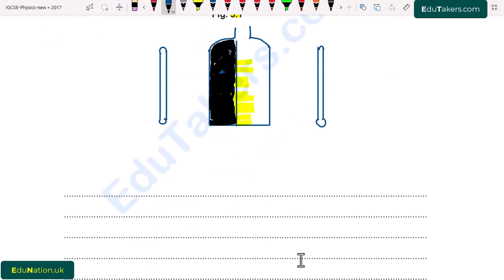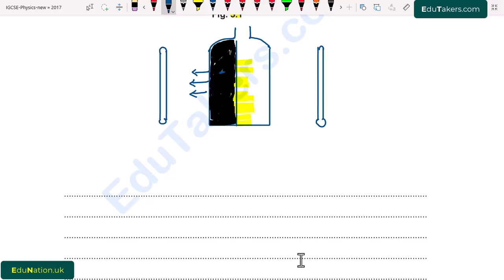Here we expect that the temperature of the thermometer that is closer to the black side is higher, because black is a good emitter. Most of the radiations are emitted, and as a result there will be larger temperature. But the side that is white is not a good emitter, so there will be less temperature recorded by the thermometer on the white side.